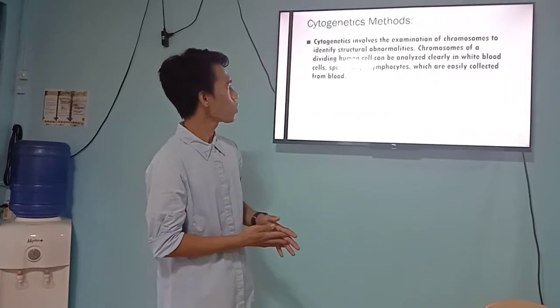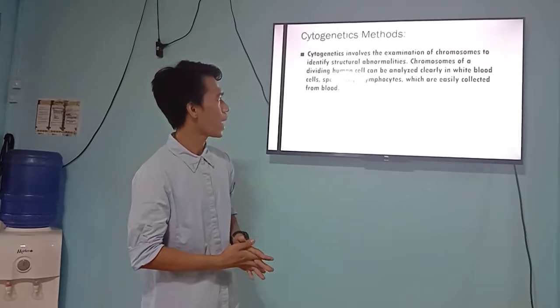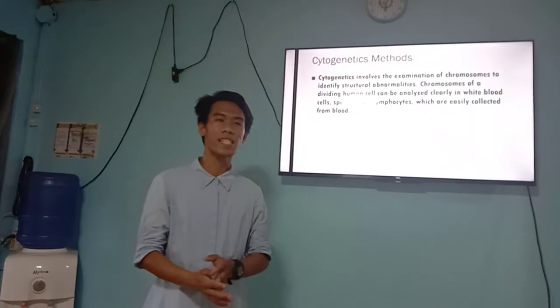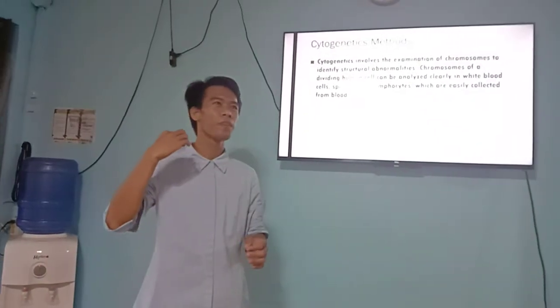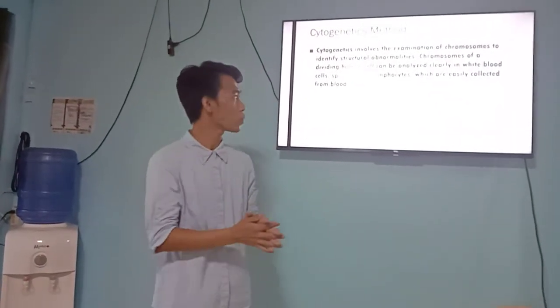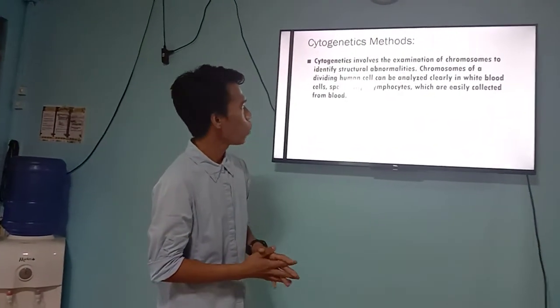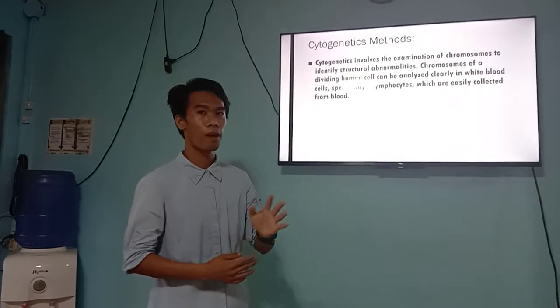So, chromosomes of dividing human cells can be analyzed clearly in a white blood cell. So, parang ina-identify ng isang chromosomes through blood cells, specifically the lymphocytes, which are easily collected from the blood.